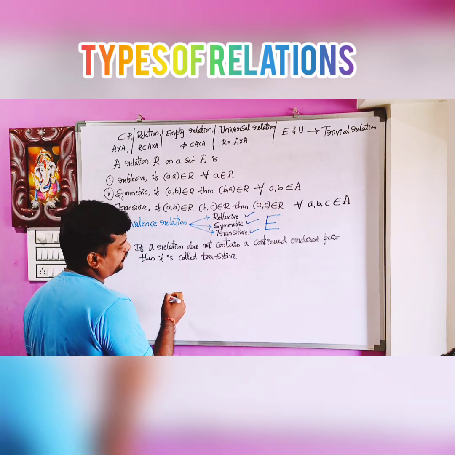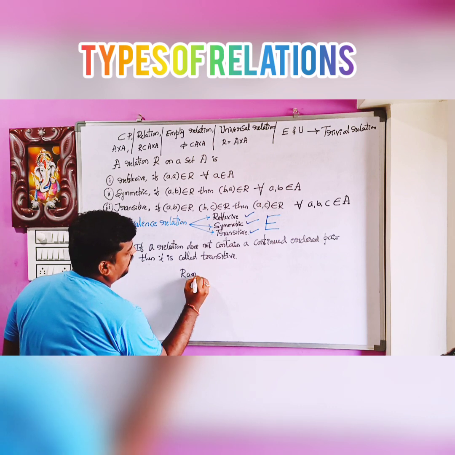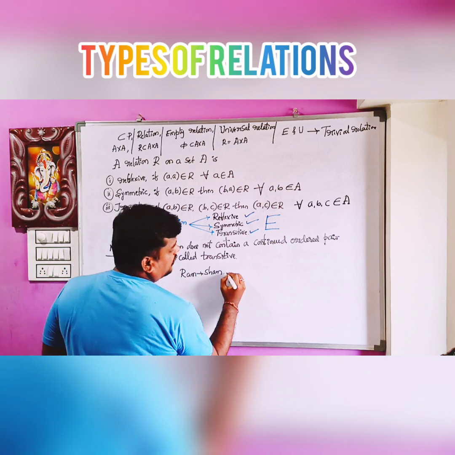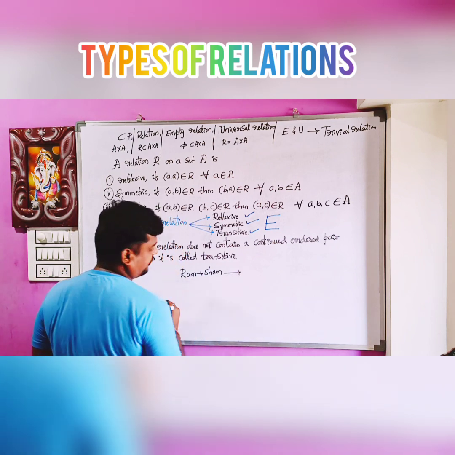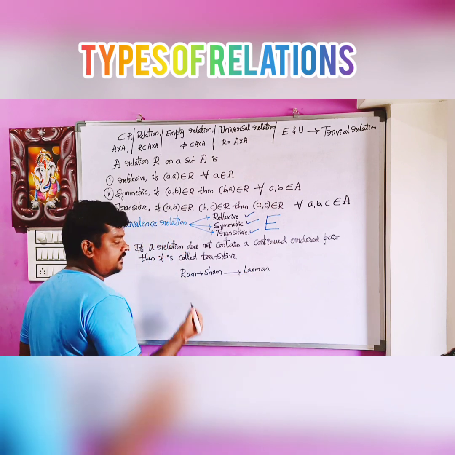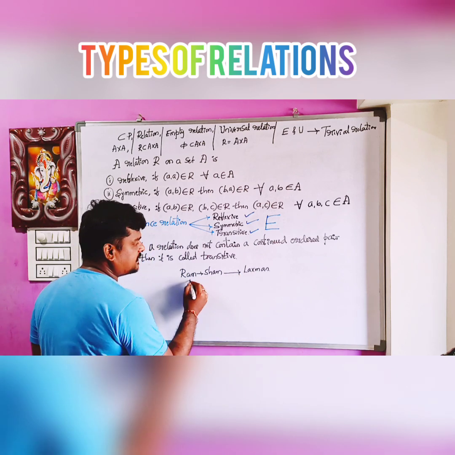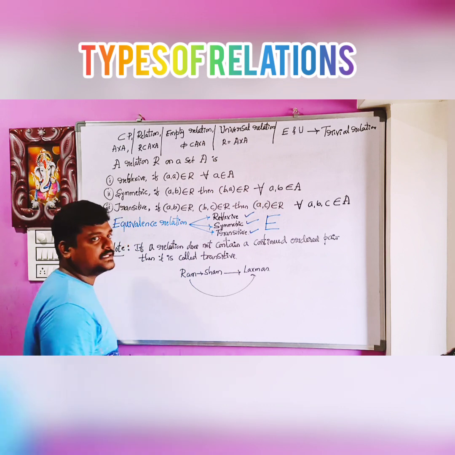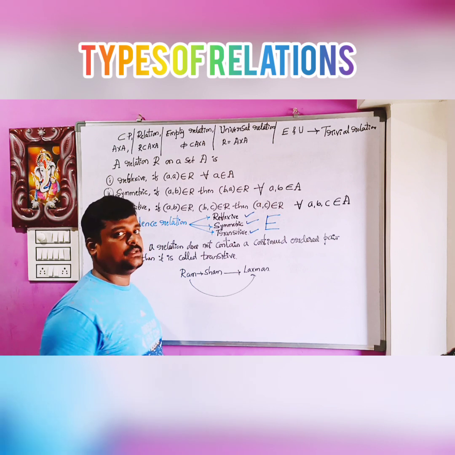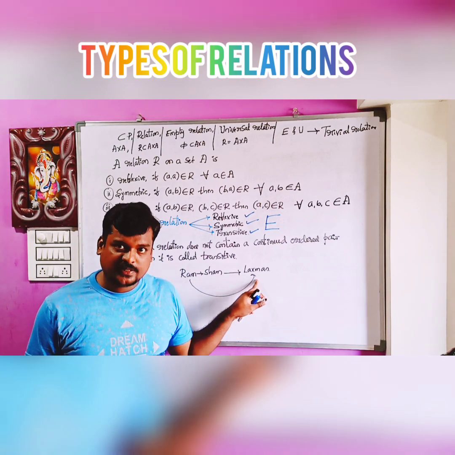For example, Ram and Shyam are friends. Shyam is a friend of Lakshman. Ram is a friend of Shyam, Shyam is a friend of Lakshman. Whether Ram is a friend of Lakshman, this is a question. If Ram is a friend of Lakshman, then it is transitive. Otherwise, it is not transitive. It is not compulsory that Ram must be a friend of Lakshman.